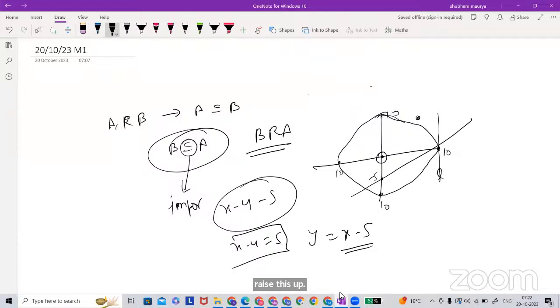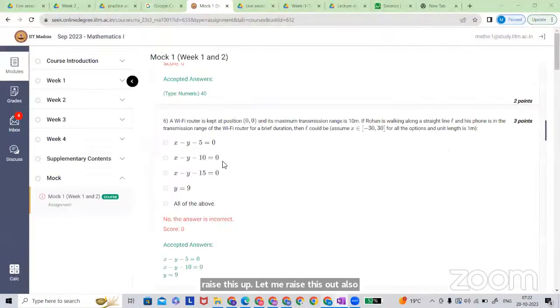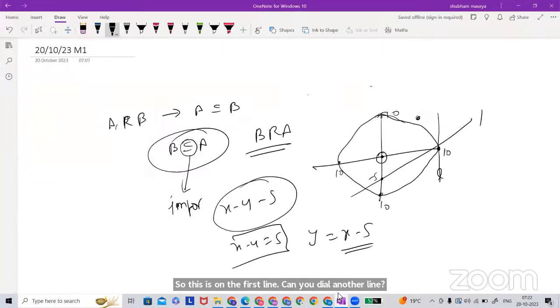So this is the first line. Can we draw another line? This is x minus y minus 10. So let us check that. X minus y minus 10 means y is equal to x minus 10. So it has a y-intercept at minus 10, right? So it could be like this.